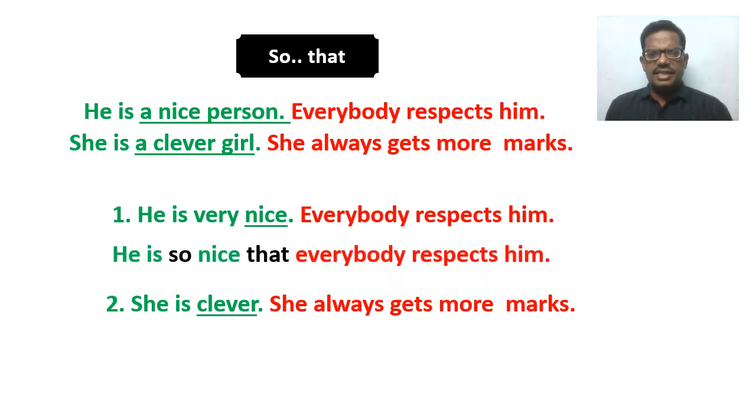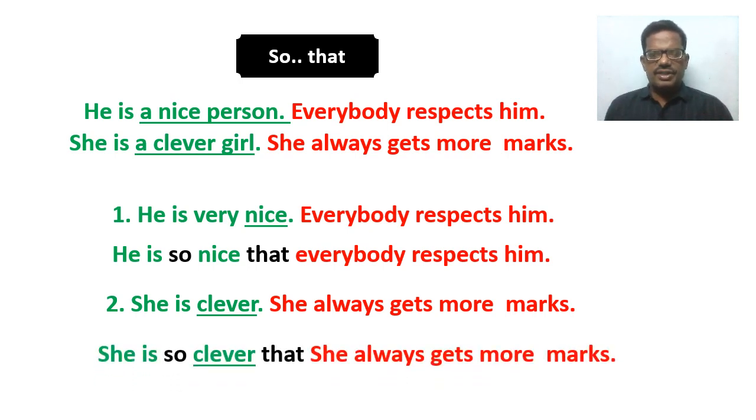He is so nice that everybody respects him. So is placed before the adjective nice, and that is placed before the result clause, that is everybody respects him. In the same way, for the second answer, so is placed before the adjective clever, and that is placed before the result clause, that is she always gets more marks. In this way, so is placed before an adjective or an adverb, and that is placed before the result clause.